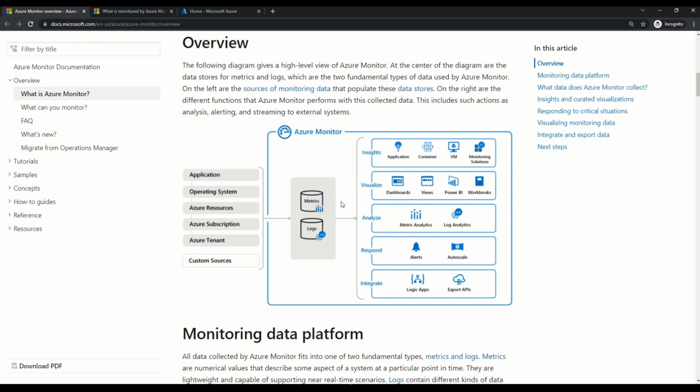For example, you can push these logs to Insights. Then you can visualize these logs using applications like Power BI. Then you can analyze these logs or respond. If you want to build an alert mechanism based on some logs or metrics, then you can build the same. Then you can also integrate the logs with Logic Apps or export APIs.